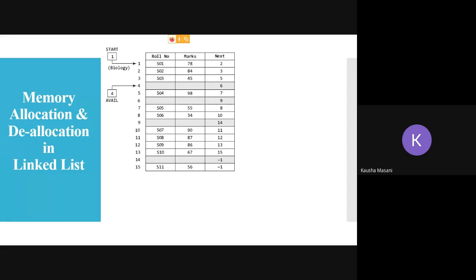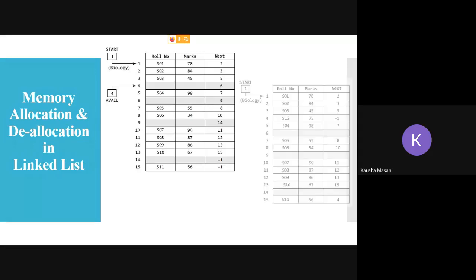Fine. So if you go and add now, because avail is pointing at 4, you create one new node for the 12th student, for the data of the 12th student to enter. So the data about that student is going to get added at number 4. See here: S12, 75 and -1. Previously S11 was -1, so we are going to update this -1 to 4.